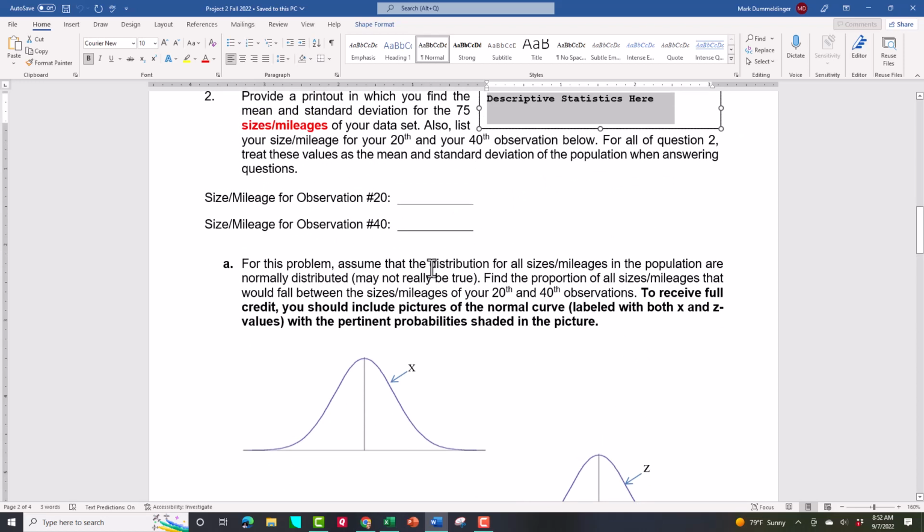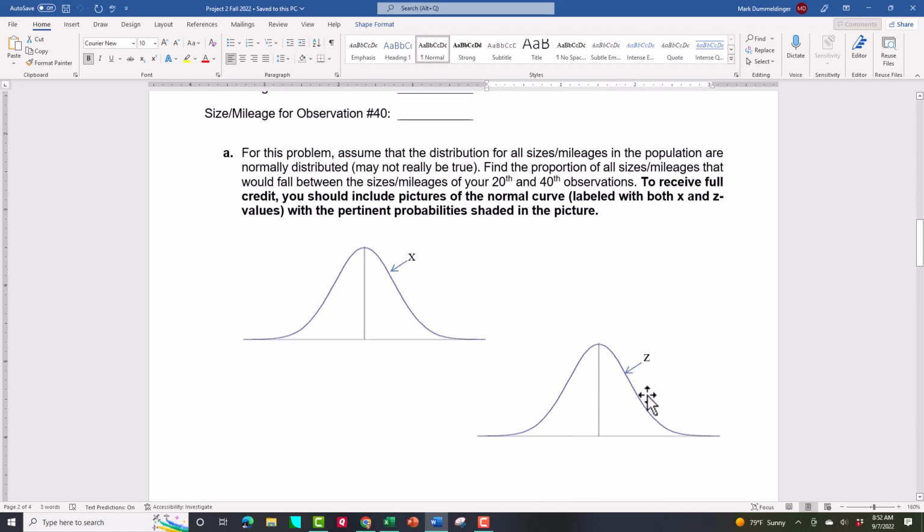I want you to go through the steps. I want you to tell me the probability that that normal random variable will be between the 20th and the 40th observation. So draw me a picture. And to get full credit, I need a nice X picture drawn here, where you put the 20th and the 40th and your mean in there, and then you're going to change them to z-scores. That's how we solve normals. How do you solve normals? You go through the z-score. So change them to z-scores and then show me the z picture. And then you can go to your table.